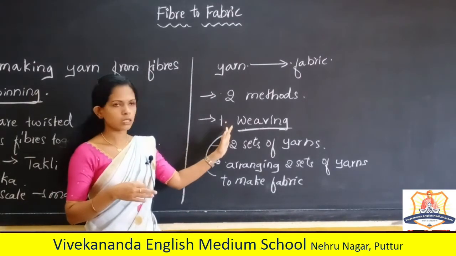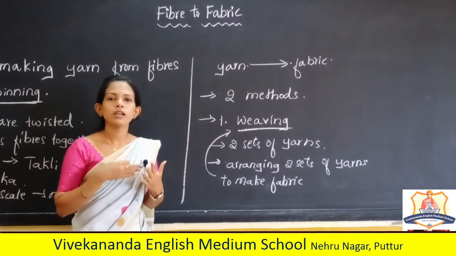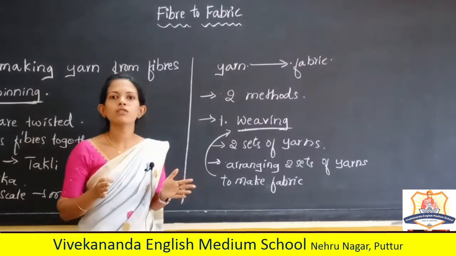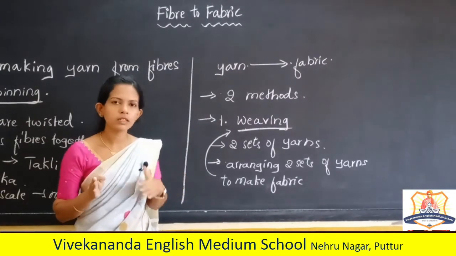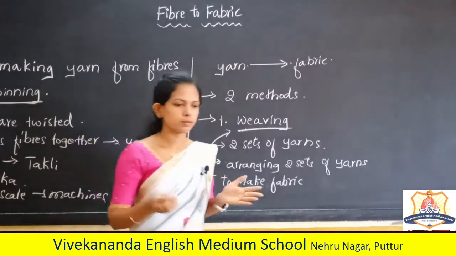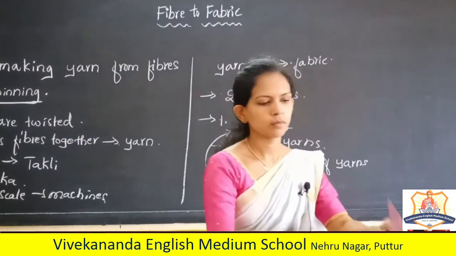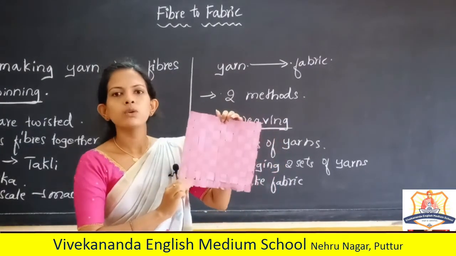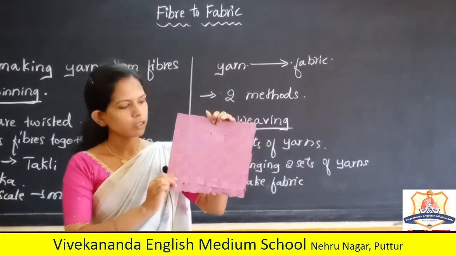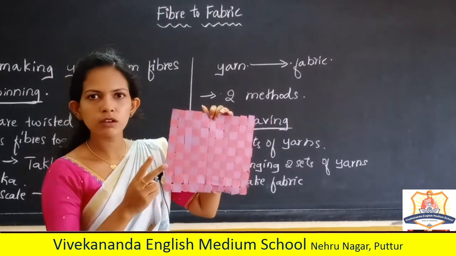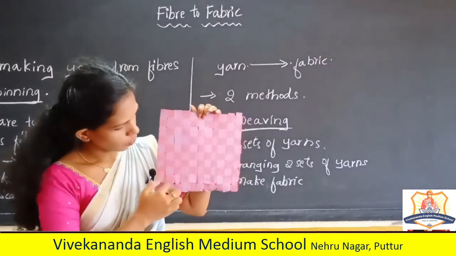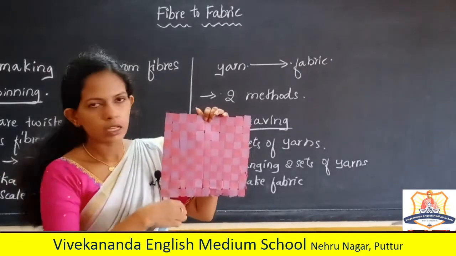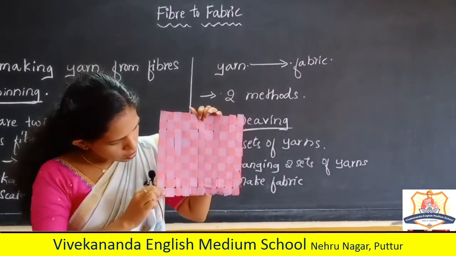If you want to see weaving, you can try it with paper strips. You can take paper strips of two different colors, one set of one color and another set of another color. See this, this is done by weaving. There are two sets of paper strips, one is this set, another one is this set.